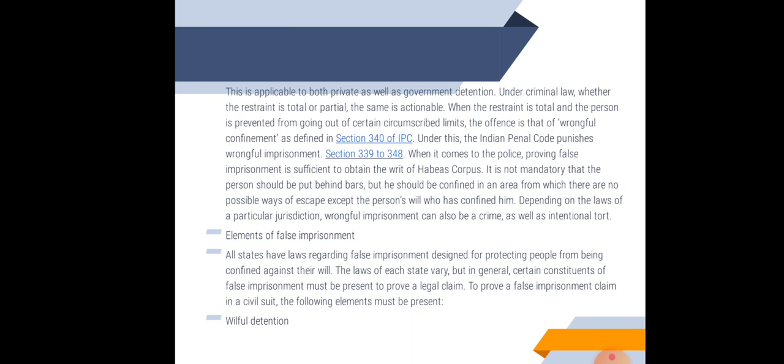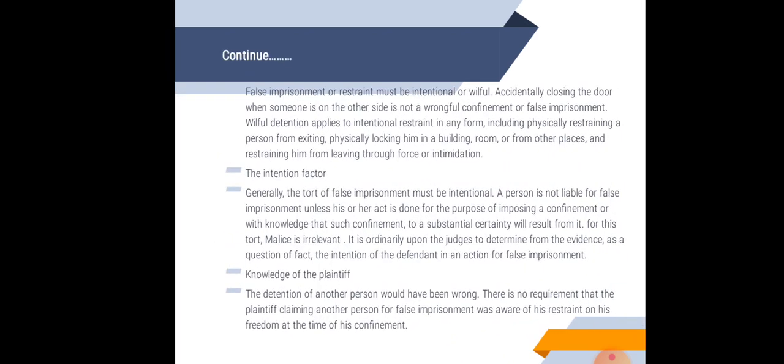First is willful detention. False imprisonment or restraint is something which is done intentionally or willfully. So accidentally closing a door when someone is on the other side is not a wrongful confinement or false imprisonment. Willful detention applies to intentional restraint in any form, including physically restraining a person by locking him in a building, room or other place, and restraining him from leaving through force or intimidation.